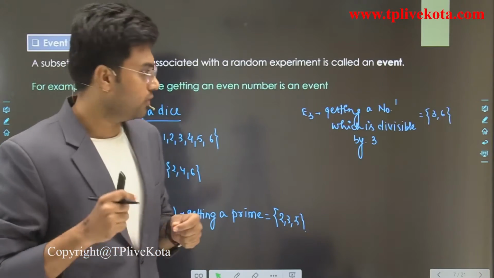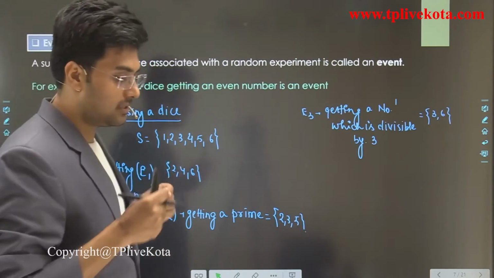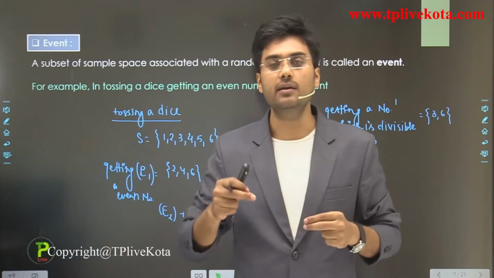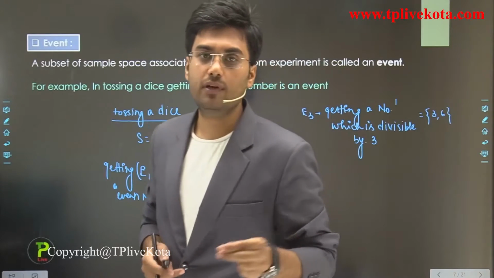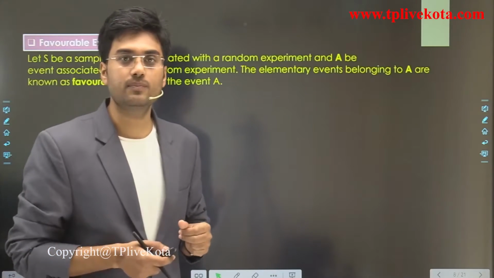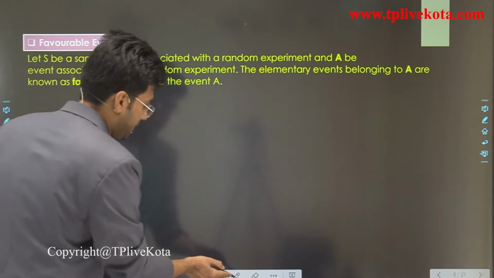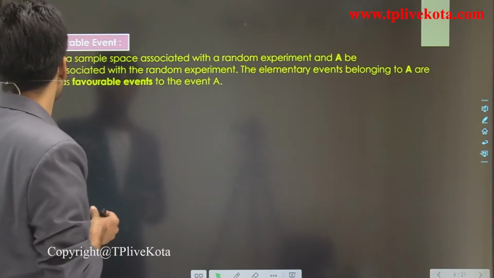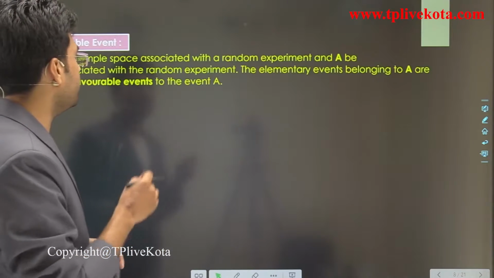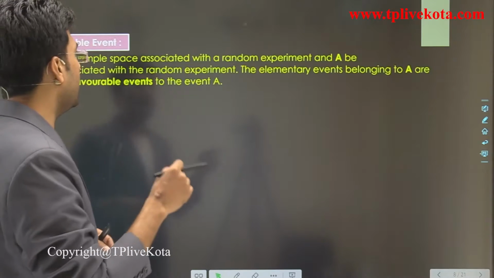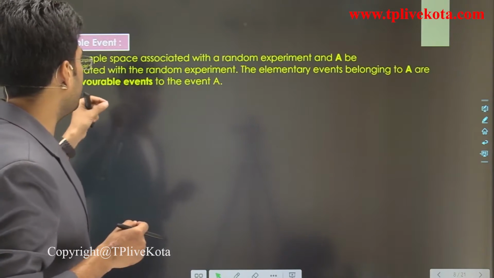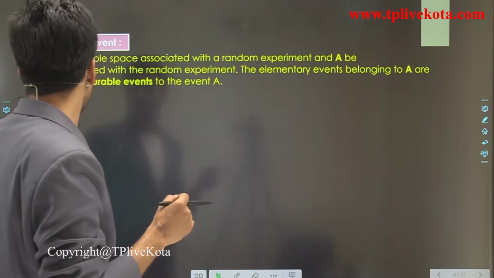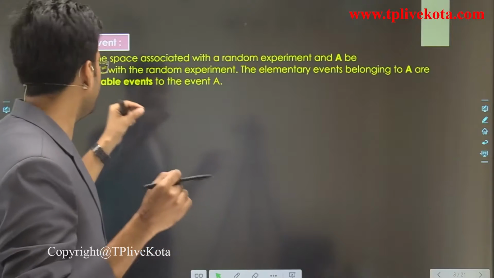Clear? So students, I hope you now understand what events are and what the difference is between experiment and event. Now after the event, let's discuss the next term, and the next term is favorable event. Let S be the sample space associated with the random experiment and A be an event associated with the random experiment. The elementary events belonging to A are known as favorable events to the event A.